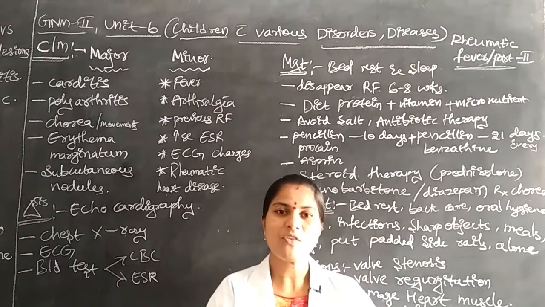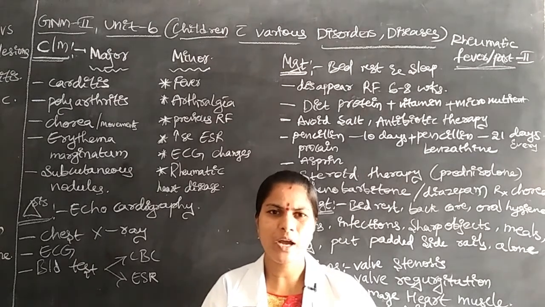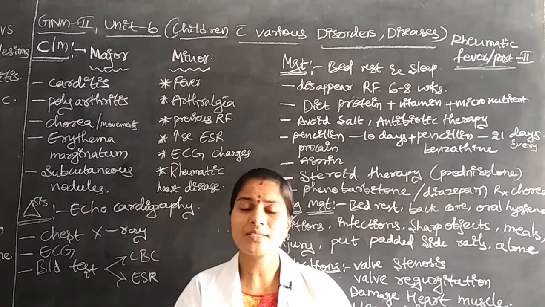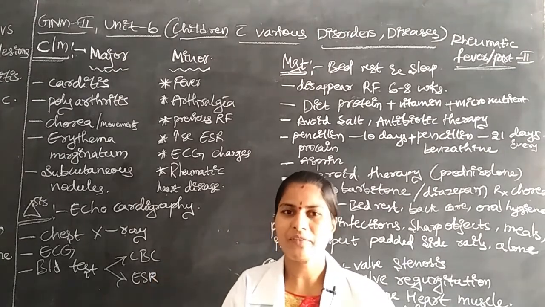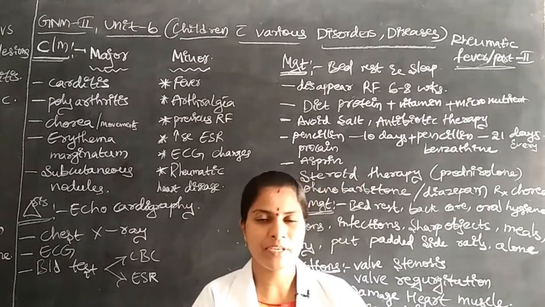And we have to prevent infections. By administration of antibiotics to the children, we have to prevent infection, reduce infection, and control infection. Why? Because rheumatic fever is caused only by streptococcal infection. That's why we have to control the infection.